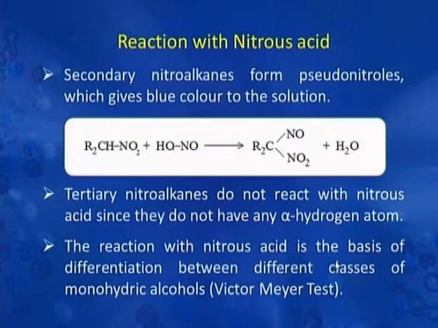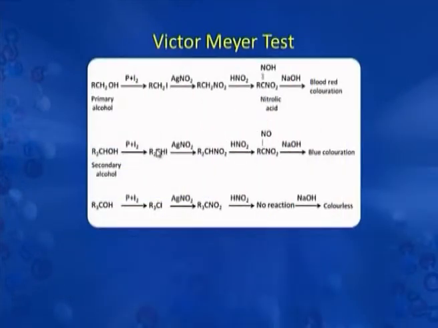The reaction with nitrous acid is the basis of differentiation between different classes of monohydric alcohols, and the test is popularly known as Victor-Meyer test. In Victor-Meyer test, you can see here we have taken primary alcohol, secondary alcohol and tertiary alcohol. The first step is the treatment of alcohol with phosphorus and iodine so that there is formation of alkyl iodide. The next step is the treatment of alkyl iodide with silver nitrite so that there is formation of nitroalkane from all the three classes of alcohols.